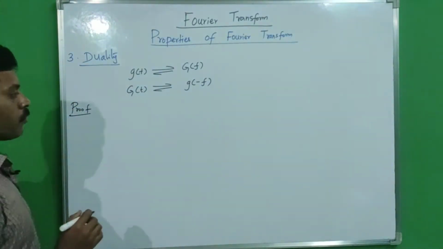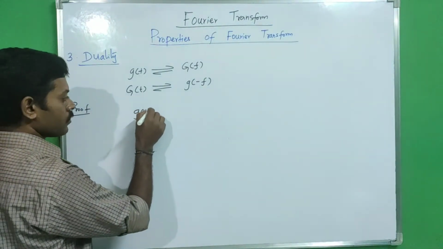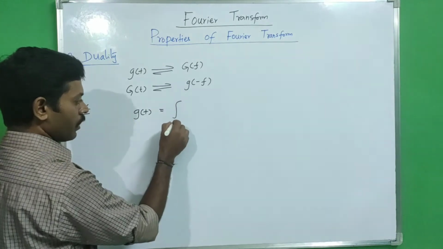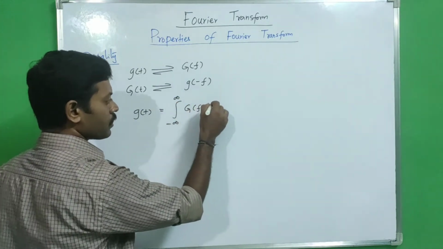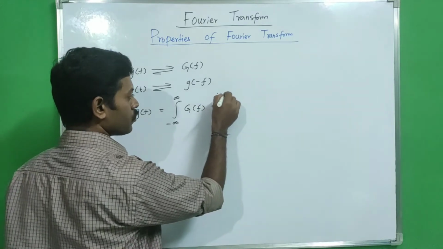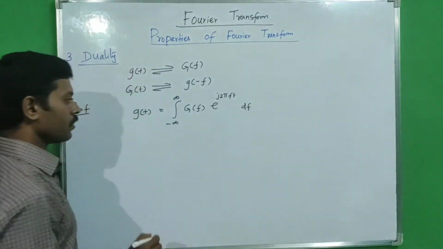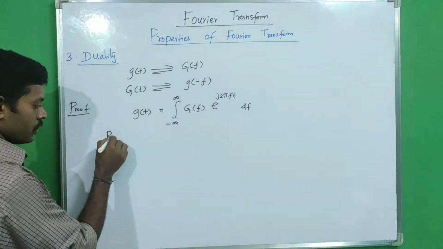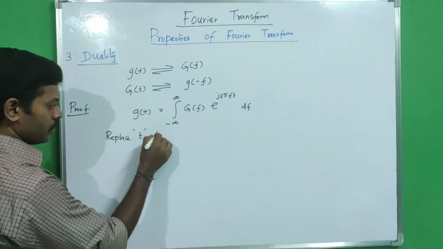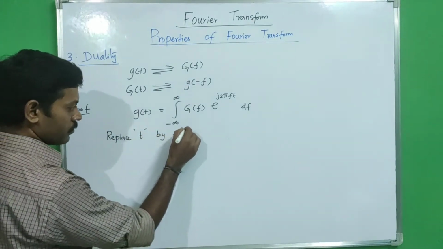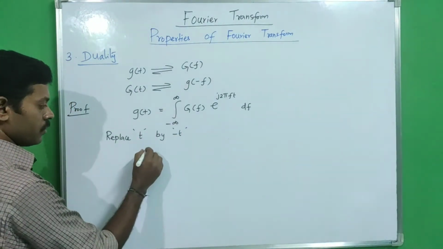For this I am going to take the inverse Fourier transform: g of t equals integration from minus infinity to plus infinity of capital G of f e power of j 2 pi f t df. Now just replace t by minus t in this equation.